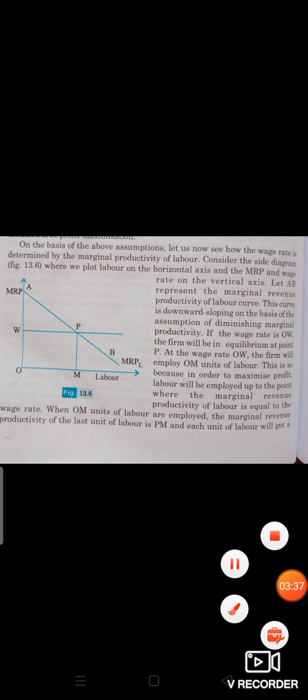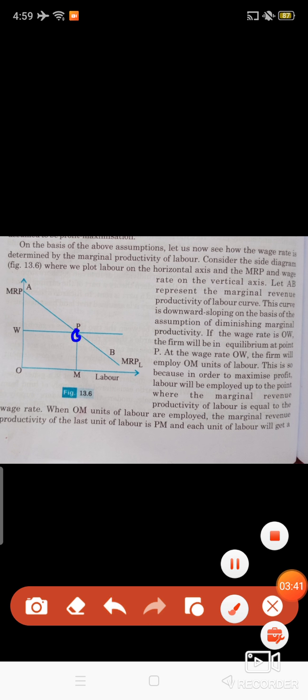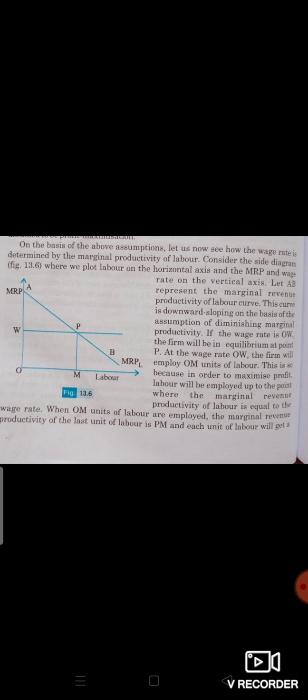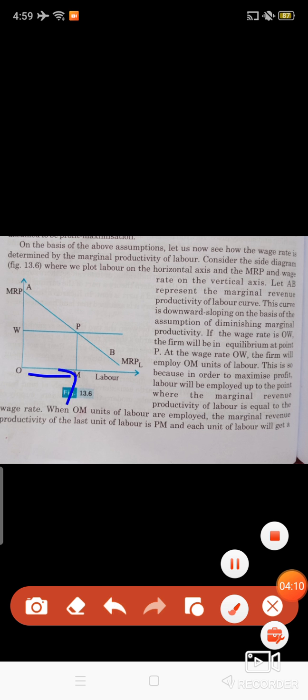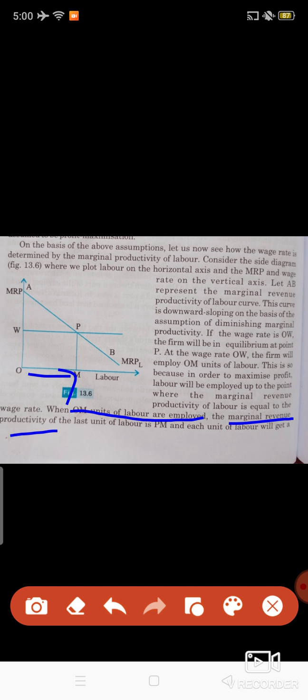Now this point P is an equilibrium point. The firm will produce only up to the P level. We can say that OM units of labor are profitable for the firm. If the firm hires more labor, then the marginal revenue product decreases below the wage rate, which is a loss for the firm. So at OM units of labor employed, the marginal revenue productivity of the last unit of labor is PM.